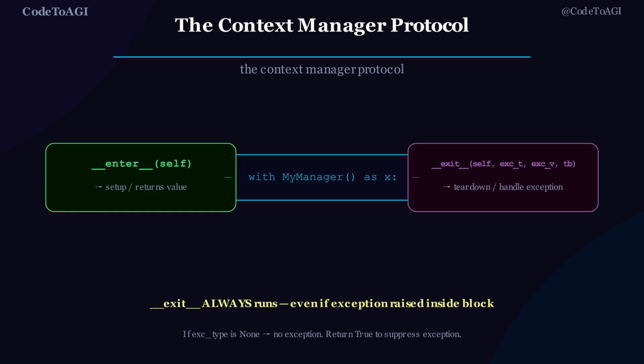When the with block exits, whether normally or via exception, Python calls __exit__. __exit__ receives three arguments: exception type, exception value, and traceback. If no exception occurred, all three are None. If you return True from __exit__, the exception is suppressed. If you return False or nothing, the exception propagates. The critical guarantee: __exit__ always runs, even if your code inside the block raises an error. That is the entire power of context managers.